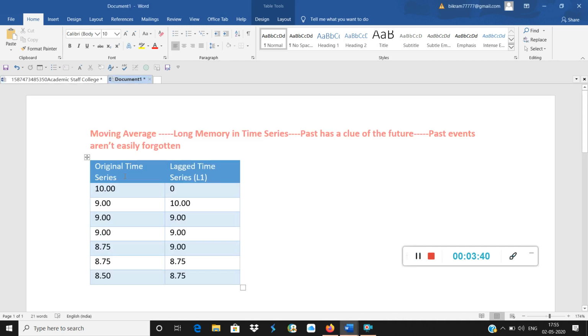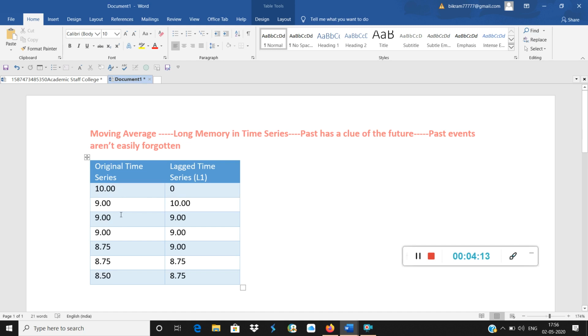This is another time series. I have just taken lag time series 1 so that you understand clearly. This is a different time series. You can see the original time series is 10.0099, 8.75, 8.75, 8.5. The lagged time series obviously has no place for the last 8.5 because it is lagged by 1. Now if you carefully observe, this time series is not random. This time series has a direction.